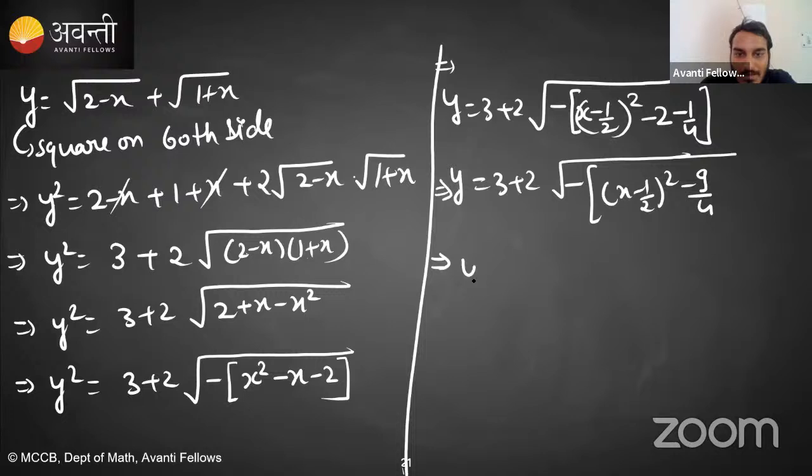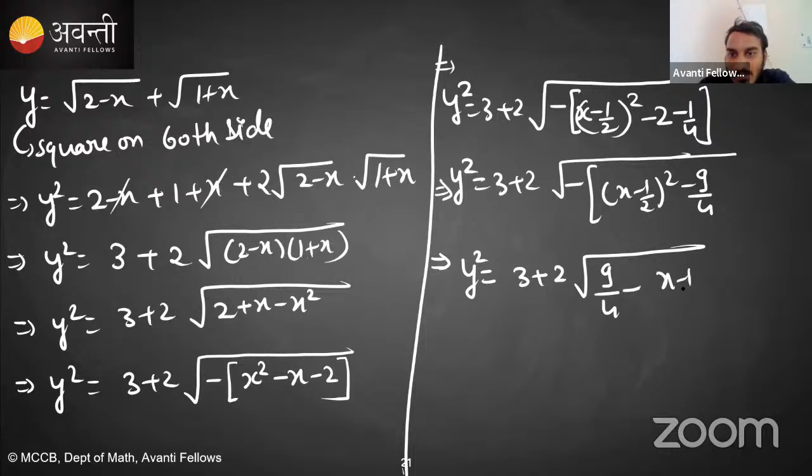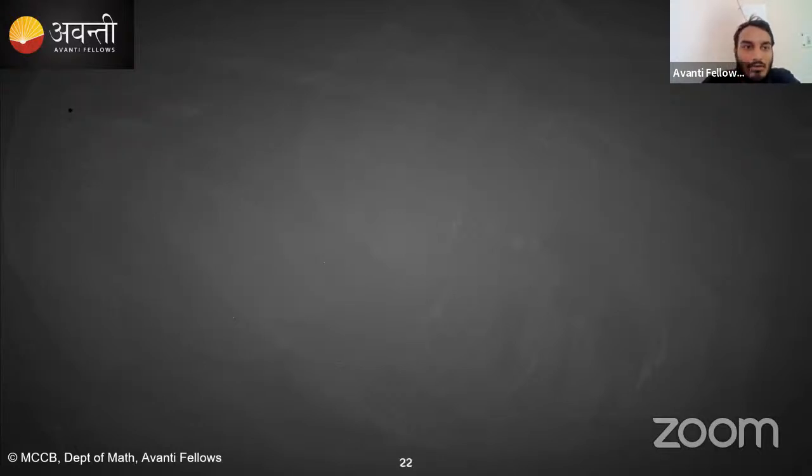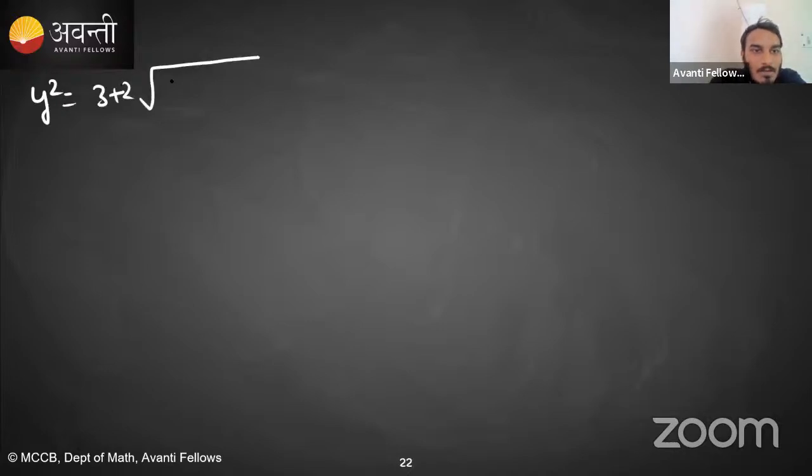So finally we have y square, sorry, this is y square. Okay, y square = 3 + 2 times under root of 9/4 minus (x minus half) whole square. Is this clear? So let me write down in a new page that y square is equal to 3 + 2 times under root of 9/4 minus (x minus half) whole square.